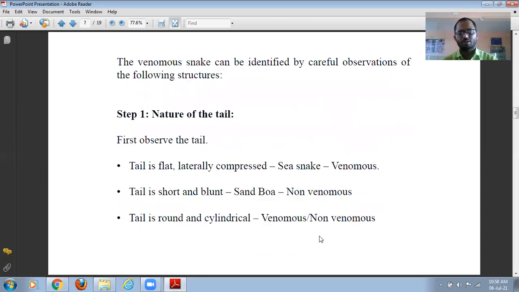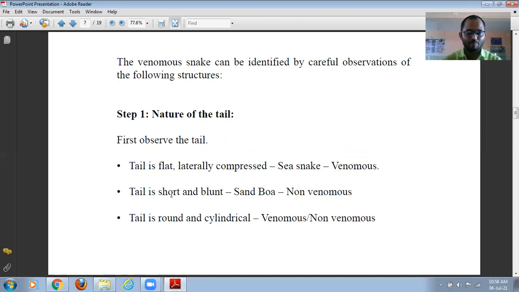So here we just discuss this one point. A venomous snake can be identified by careful observation of the following structure: the nature of the tail. First we observe the tail. If the tail is flat and laterally compressed, then it is a sea snake, and we know that a sea snake is deadly venomous.